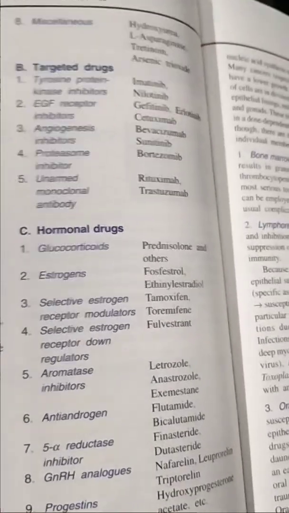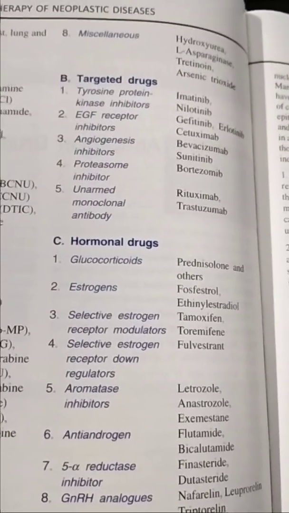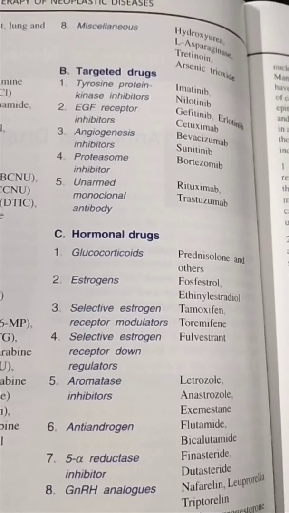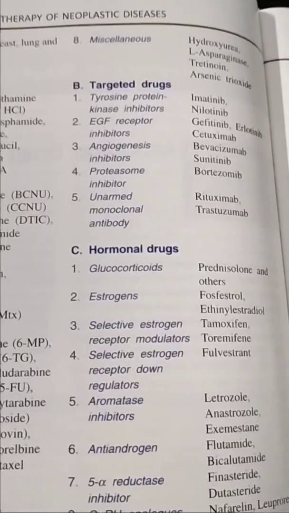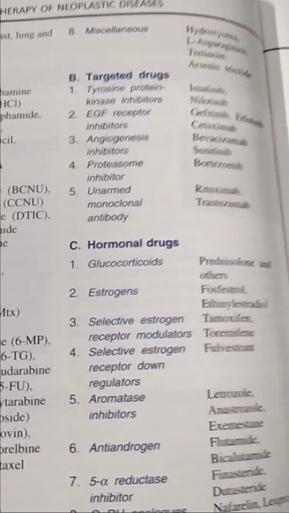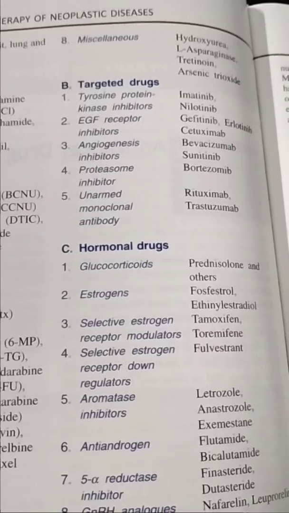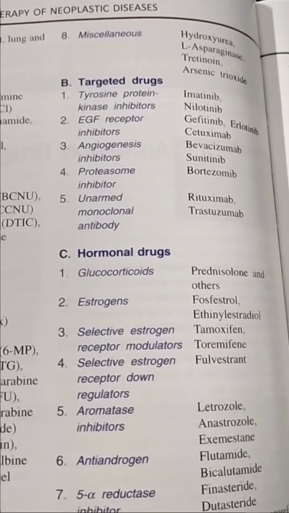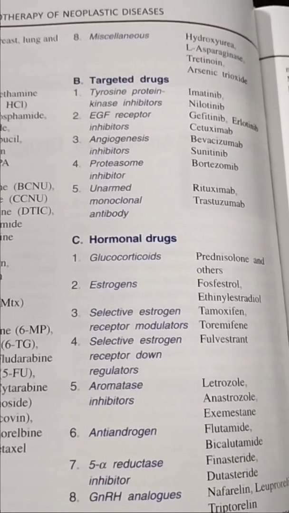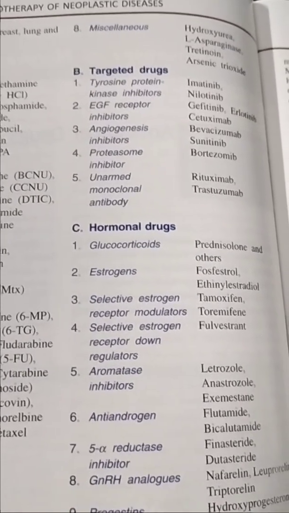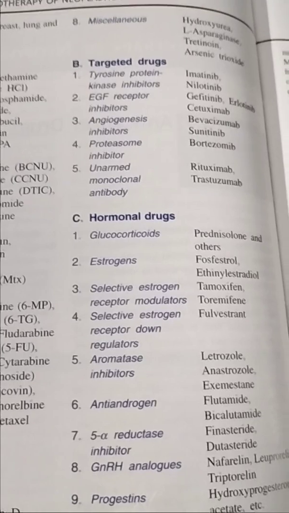Targeted drugs contain five categories. The first one is tyrosine protein kinase inhibitor, TPKI. Imatinib and nilotinib, these two drugs come under the TPKI, meaning tyrosine protein kinase inhibitors.